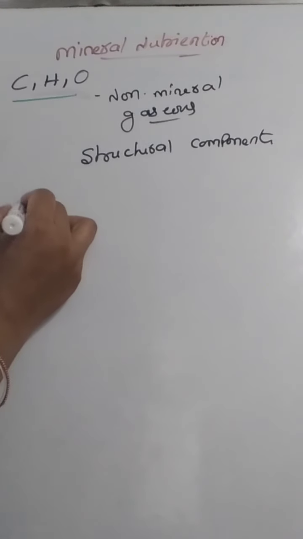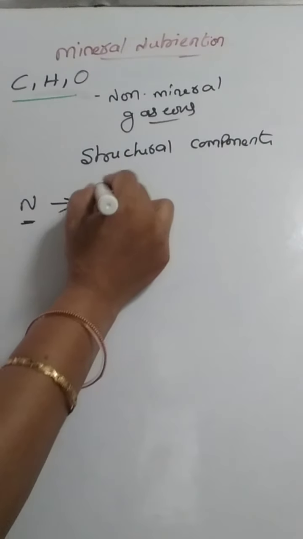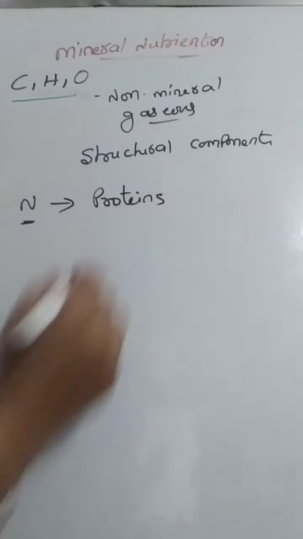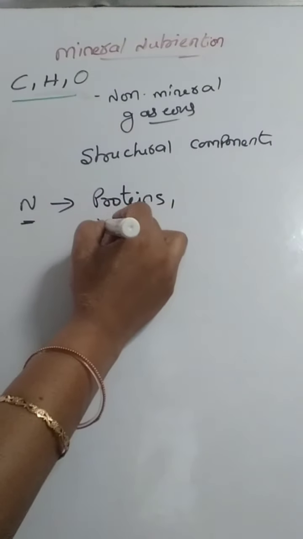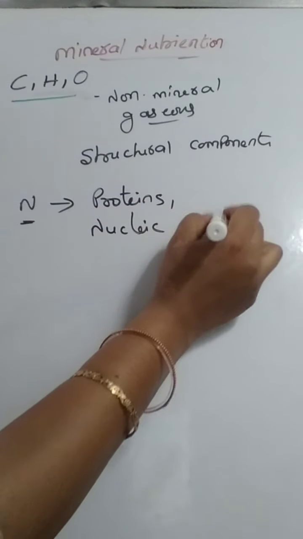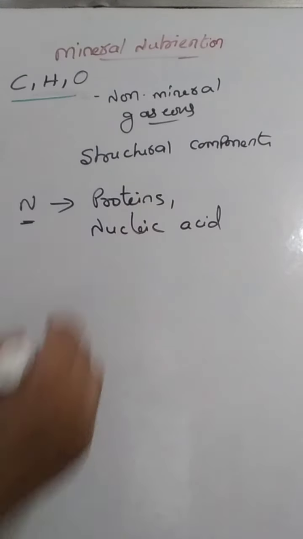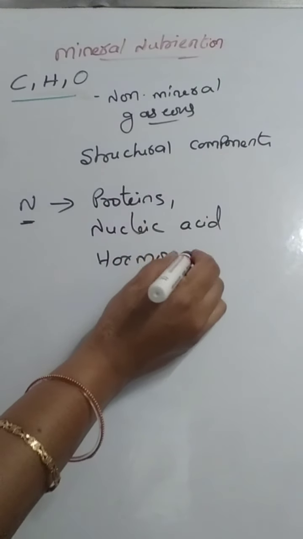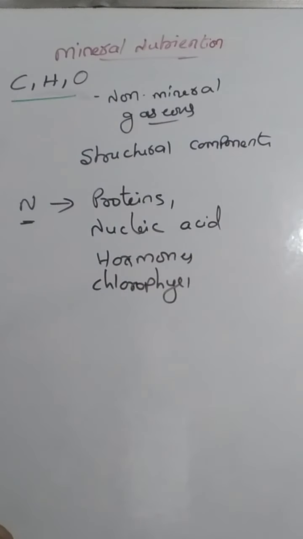Now nitrogen. This is the most abundant element in any living organism. It is a major element present in proteins, that means amino acids, which have the amino group, the nitrogen-containing one. It is also in nucleic acids, DNA and RNA, which contain nitrogen bases, and in hormones. Chlorophyll, the green pigment useful for photosynthesis, also contains nitrogen.